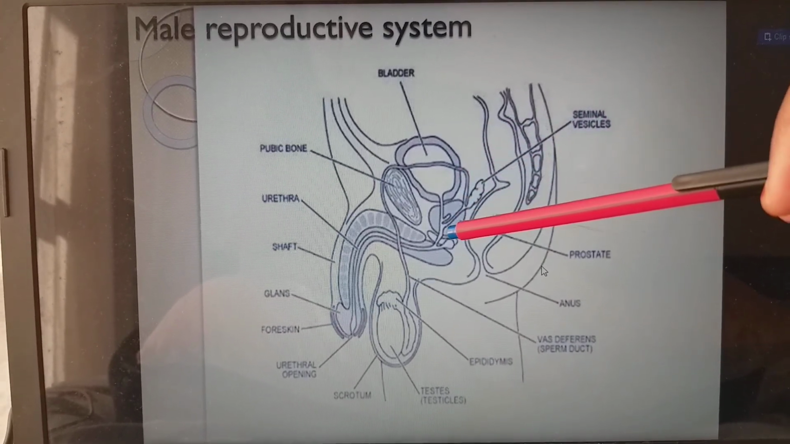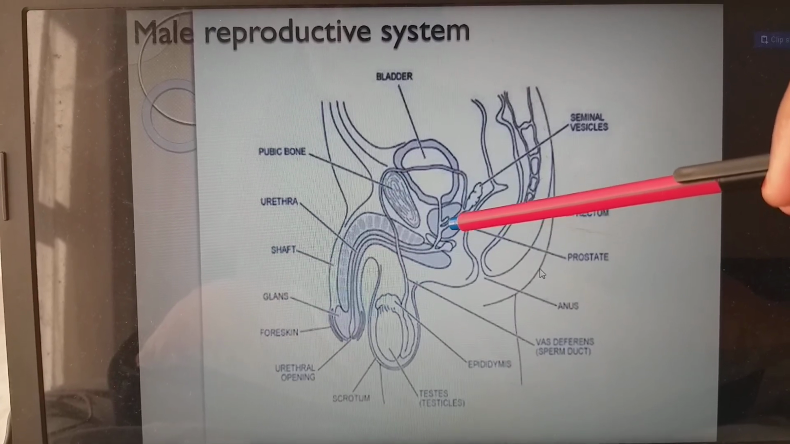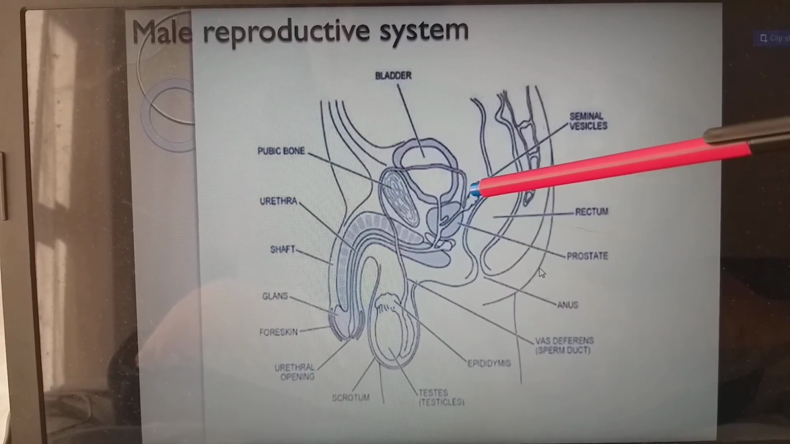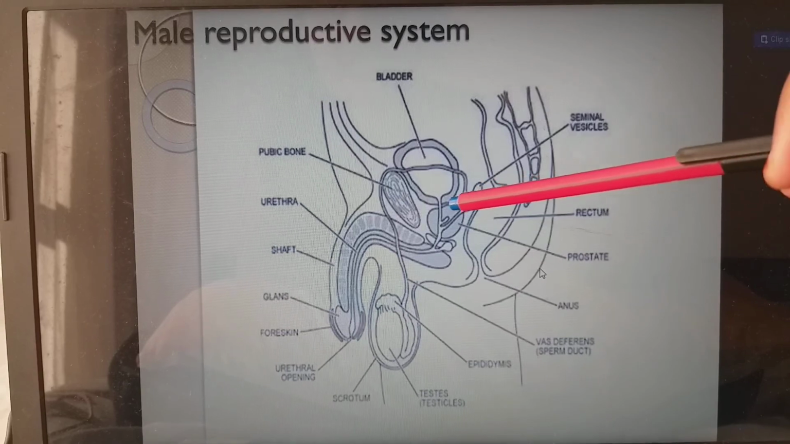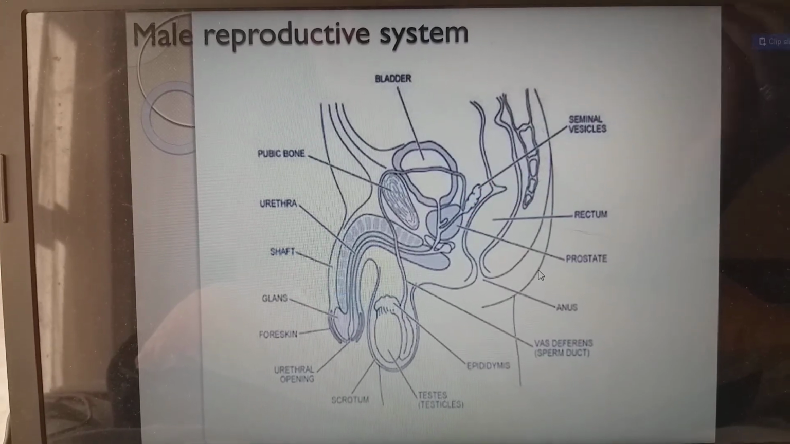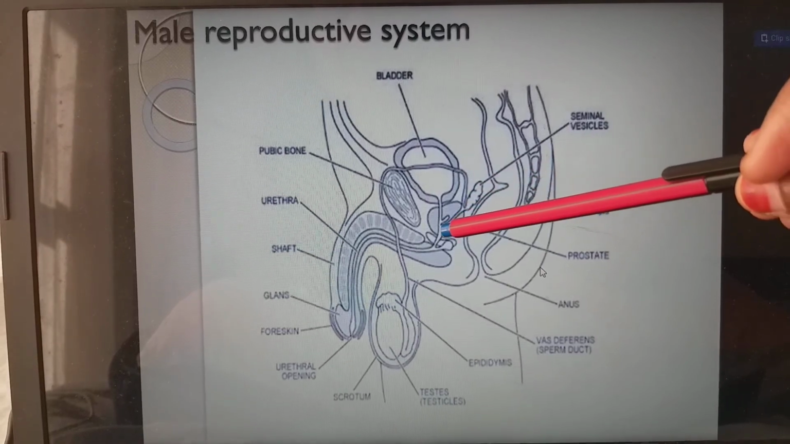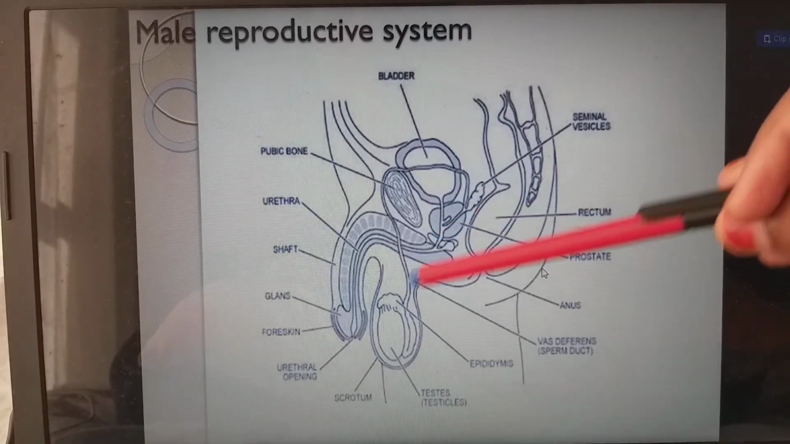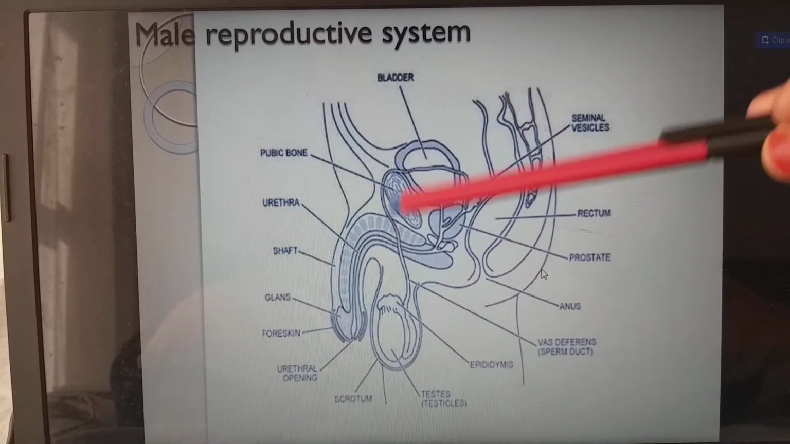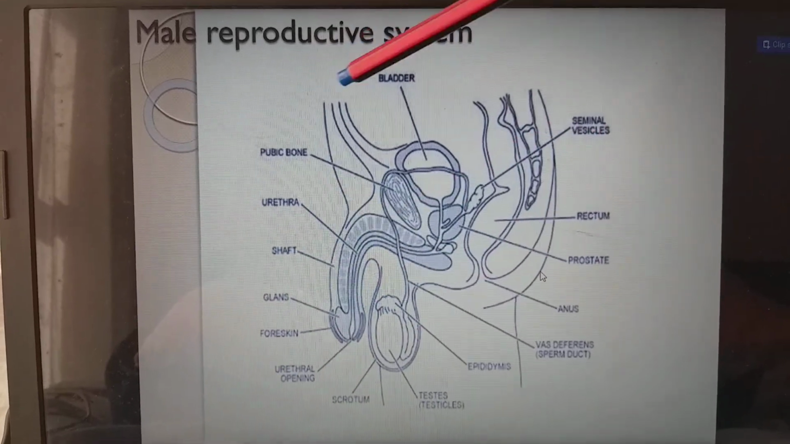Now this is the prostate gland, which is present only in males, and this is the seminal vesicle. These two secretions give the main part of the semen. Finally, this is connected to the urethra. This is the whole connection, and we'll see certain parts here itself.